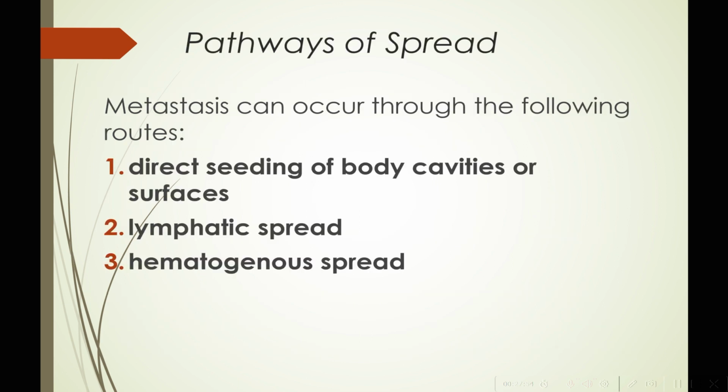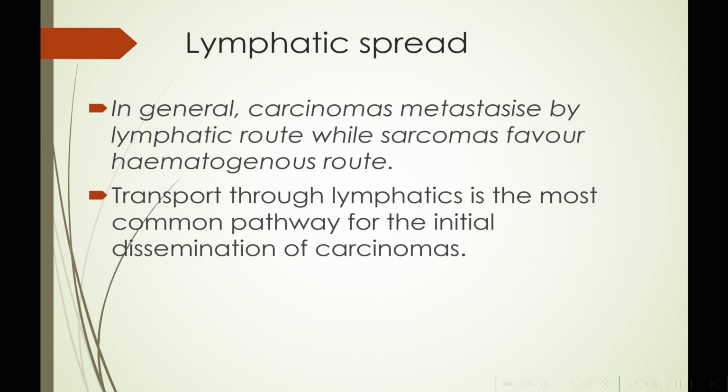So what are these various pathways of this spread? The pathways are direct seeding of body cavities or surfaces, lymphatic spread, and hematogenous spread. What is lymphatic spread? In general, carcinomas metastasize by lymphatic route, while sarcomas favor the hematogenous route. That means the tumors that are arising from the epithelial tissue generally prefer the lymphatic route, and tumors arising from the mesenchymal tissues generally show metastasis by hematogenous route.